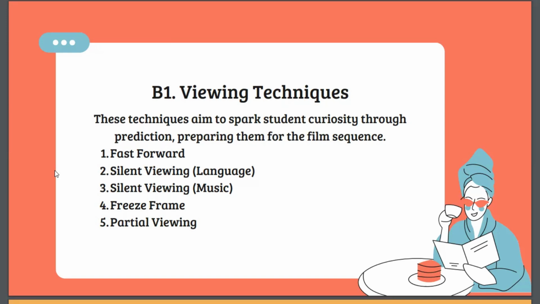And the next one is silent viewing with music. In this technique, the teacher shows a sequence without sound and asks students to suggest suitable background music and explain their choices. They then watch the sequence with sound to compare their suggestions with the actual music used.